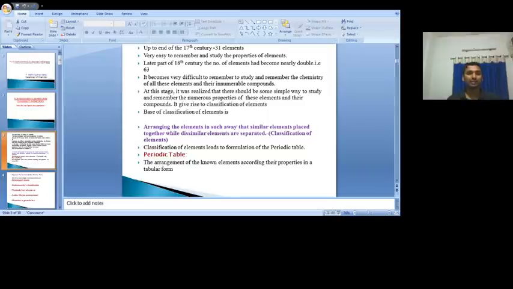around the end of the 17th century, only 31 elements were discovered.